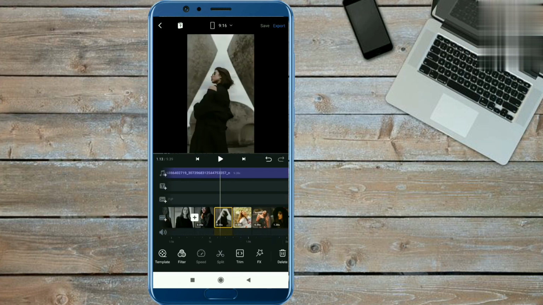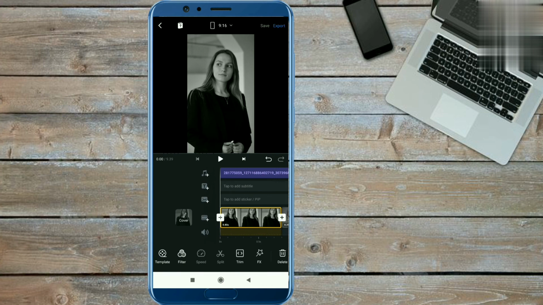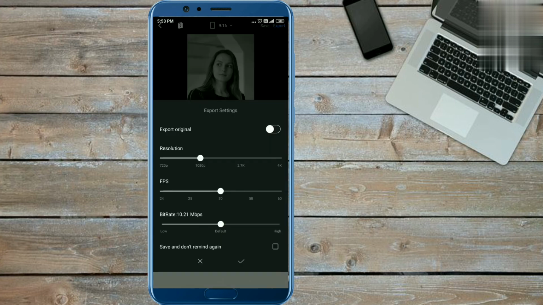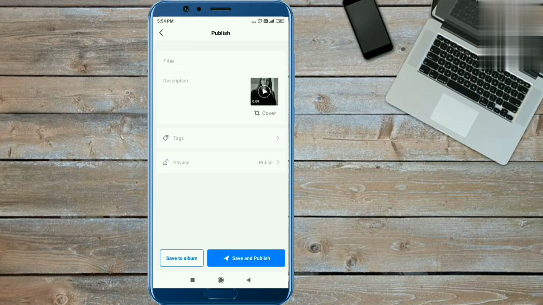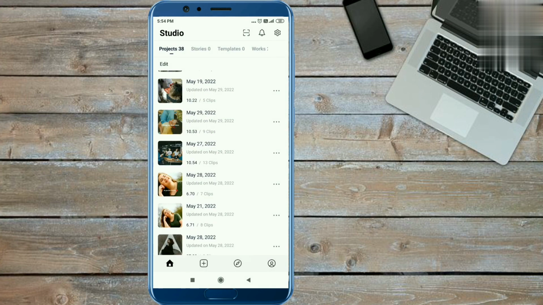Now guys, your video is ready to save. To save the video, click on the export option from the top right corner and you are done from here. Now click on the save to album option and the video will be saved.